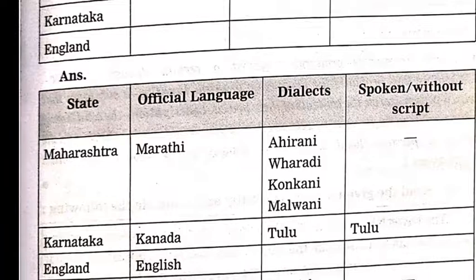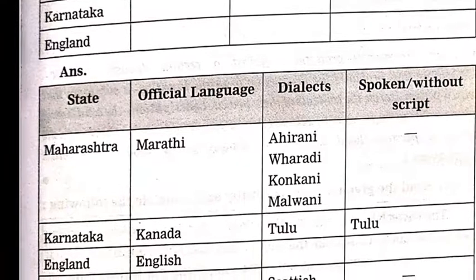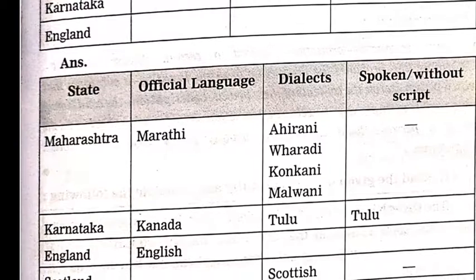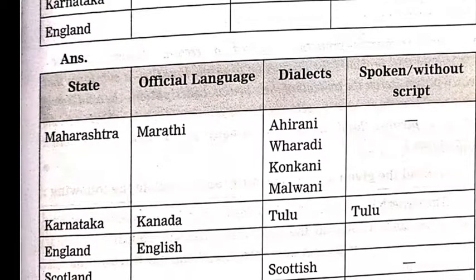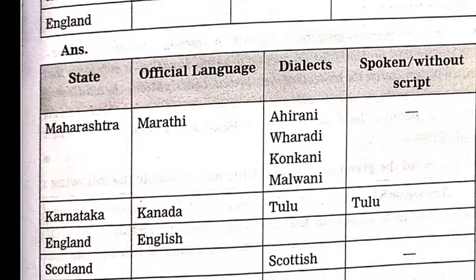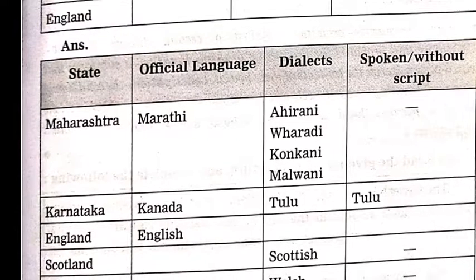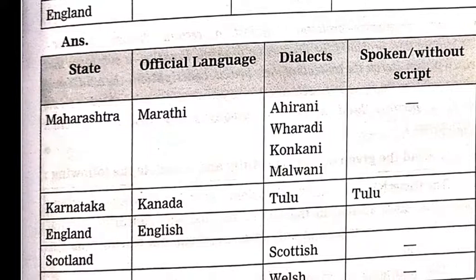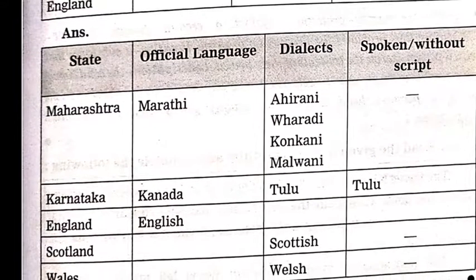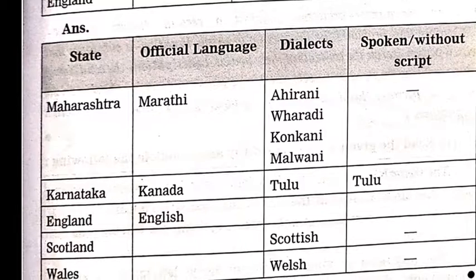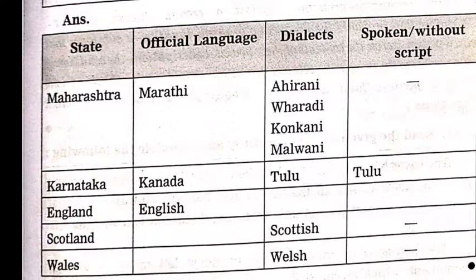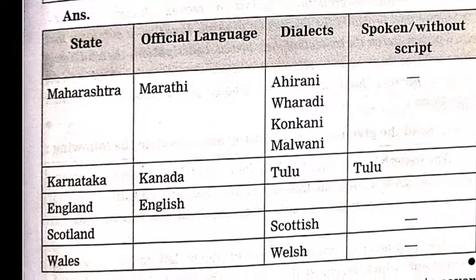It does not have any dialects and is spoken without script. Now see, Scotland is having Scottish and it is spoken without script. And the last one: Scotland's language is Scottish and Wales's language is Welsh, which are also spoken without any script. So in this manner we have studied all the different examples of information transfer.